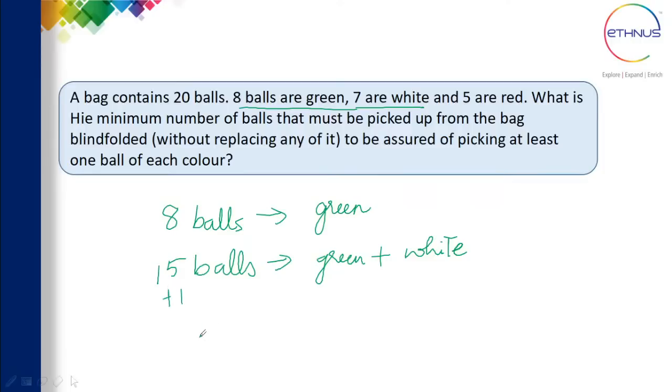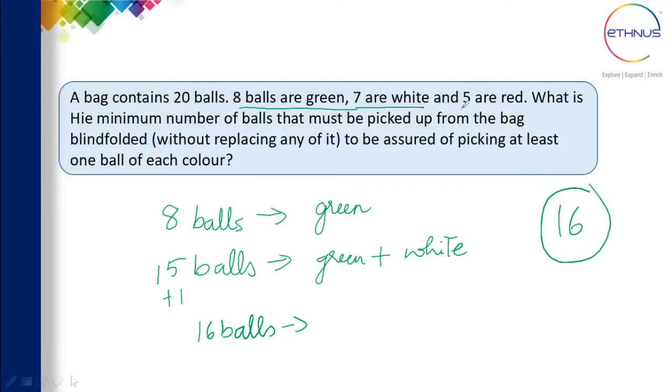If I take 16 balls, then for sure I'll have all 3 colors. It could have 8 green balls, 7 white balls and 1 red ball, or you might get more red balls, but for sure you will get all the colors. So the correct answer is 16 balls, the minimum number of balls that you need to pick.